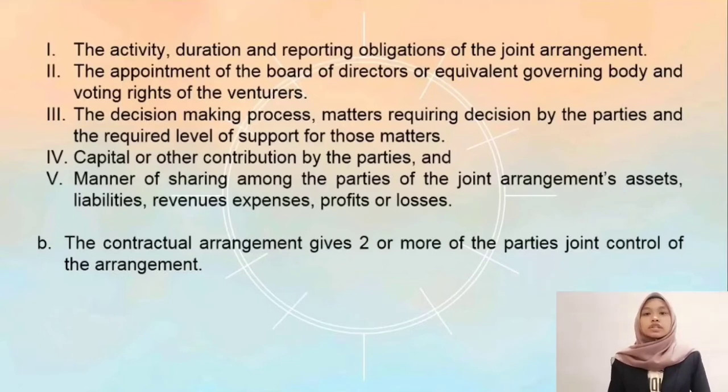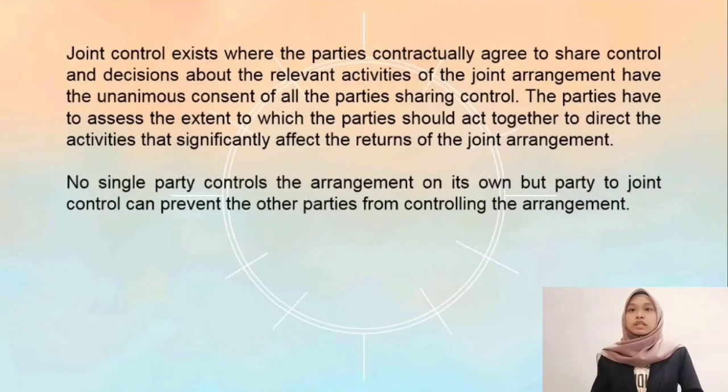B. The contractual arrangement gives two or more of the parties joint control of the arrangement. Joint control exists where the parties contractually agree to share control and decisions about the relevant activities of the joint arrangement have the unanimous consent of all parties sharing control. The parties have to assess the extent to which they should act together to direct the activities that significantly affect the returns of the joint arrangement. No single party controls the arrangement on its own, but a party to joint control can prevent the other parties from